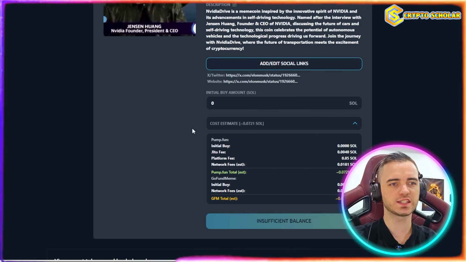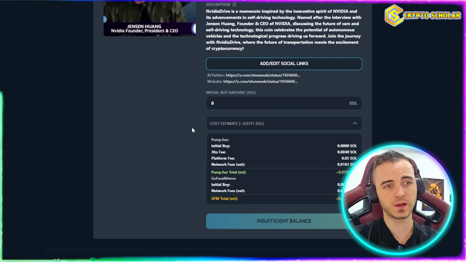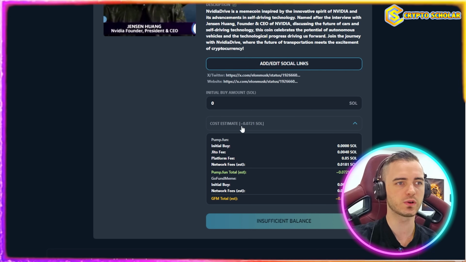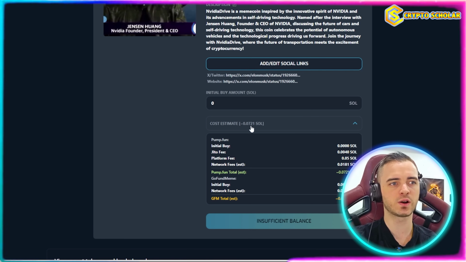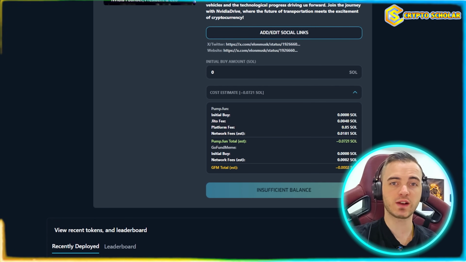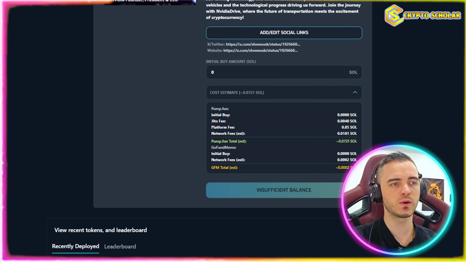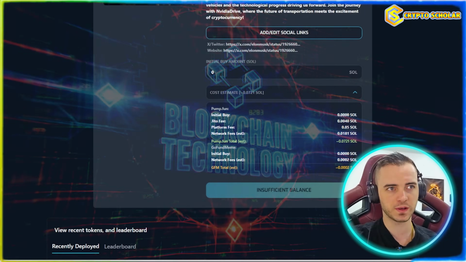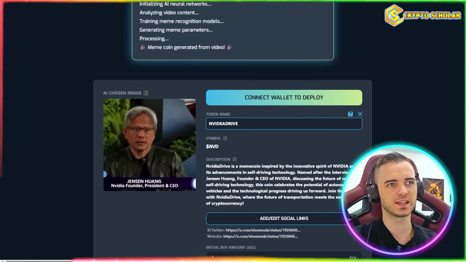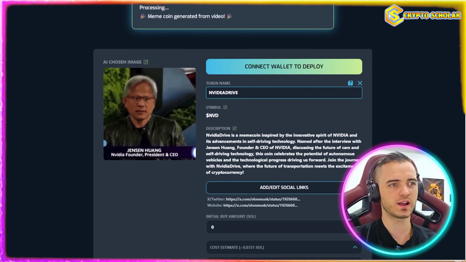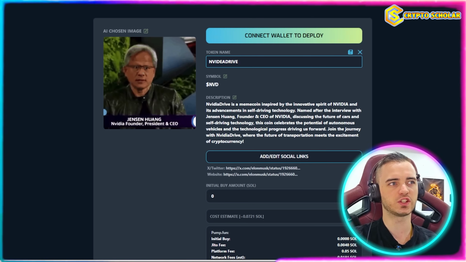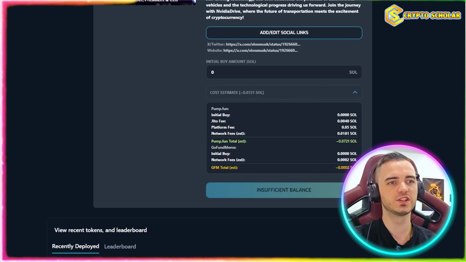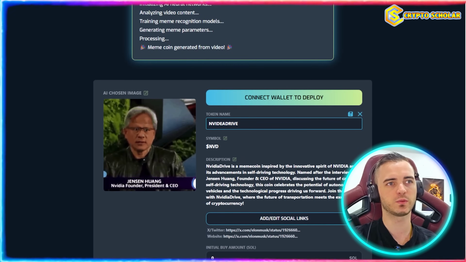Now, the cost for this you would expect to be pretty expensive, but it's actually incredibly cheap here. As you can see, the cost estimate for this token is currently 0.07 Sol, which would roughly cost around $12 in Solana here. So incredibly cheap when you're comparing this to hiring a blockchain dev, hiring an audit company. No, you don't need any of that. You basically just put the link in, let the AI work, and then make any edits you need. You can even change the AI image here for the logo. And then once we're happy, we simply just press buy here at the bottom after we've connected our wallet.